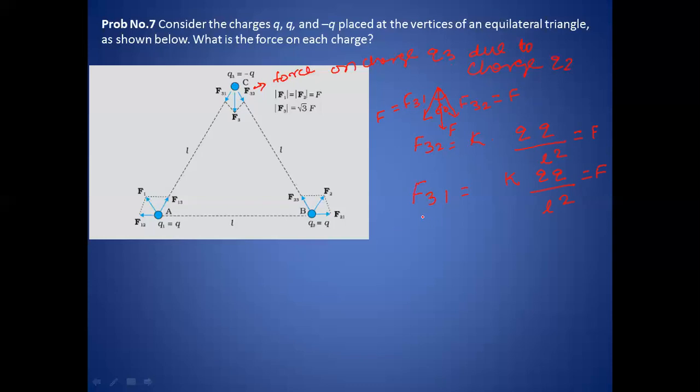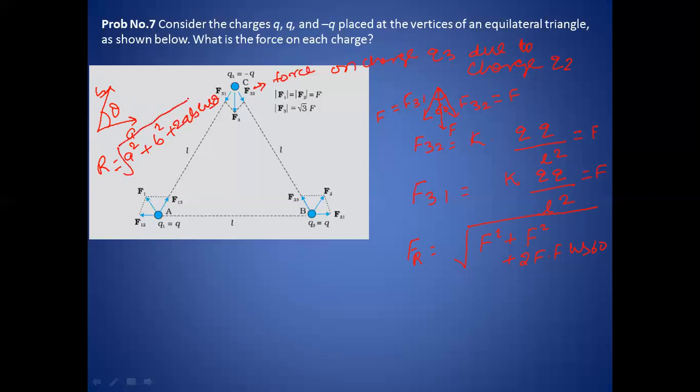So directly, no need to go through the vector analysis, but if you want to, you can. The resultant force, F resultant, will be under root F square plus F square plus twice F into F cos 60 degree. We just put this value because we know, for two vectors like this, if this vector is A, this vector is B, and the acting angle is theta, then the resultant will be equal to under root A square plus B square plus twice AB cosine theta.